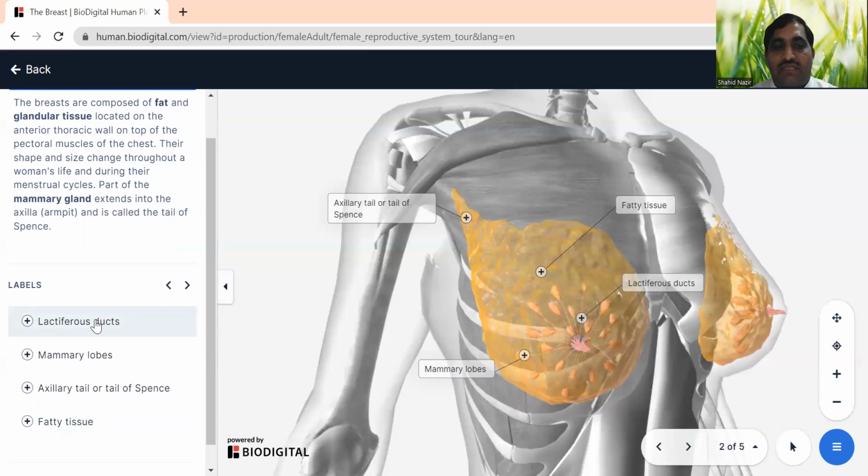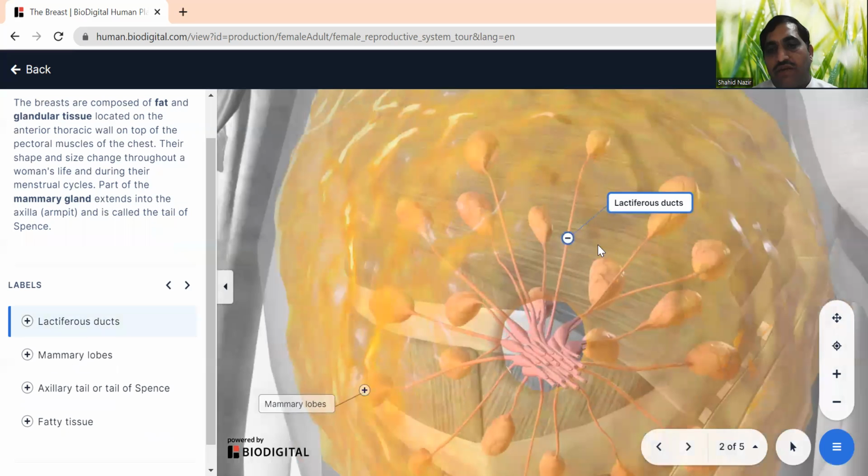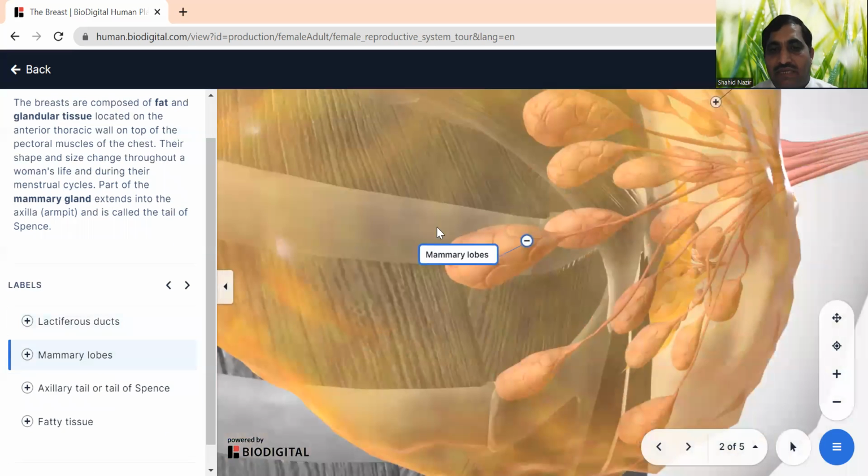Now we will check the lactiferous ducts. If you see here, these are the mammary lobes, and from the mammary lobes this duct is originating. This duct we call the lactiferous duct, and it brings the milk. In fact, these lobes produce milk, and then it comes through the lactiferous ducts to the nipples. The mammary lobes are responsible for milk production.